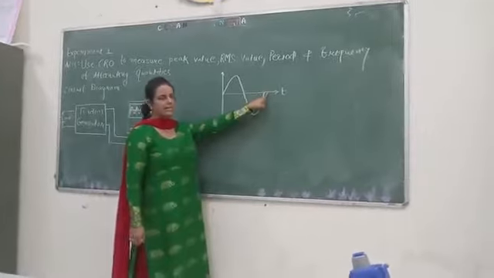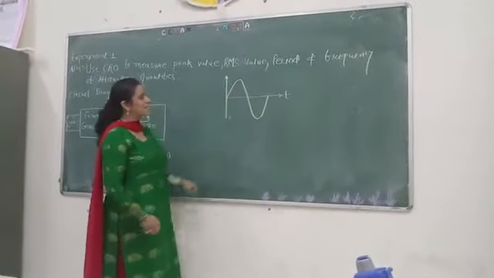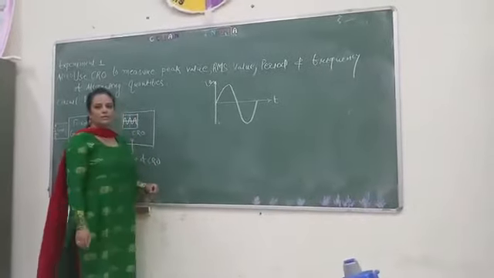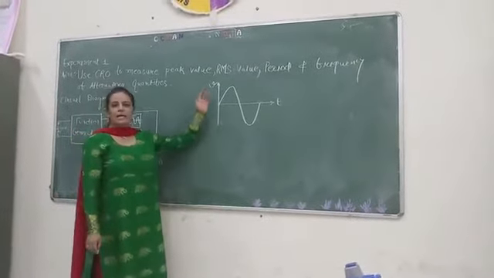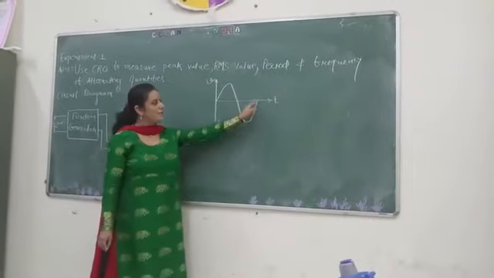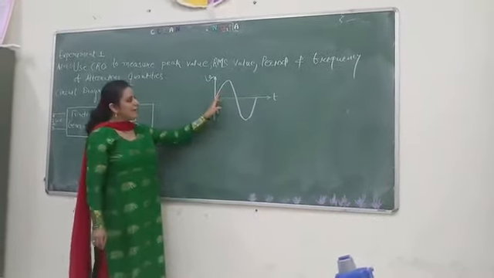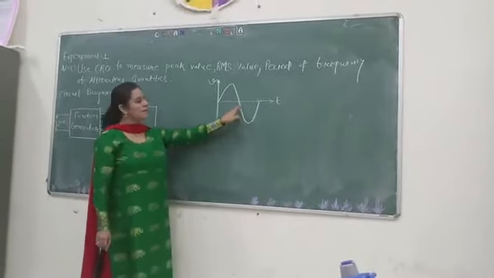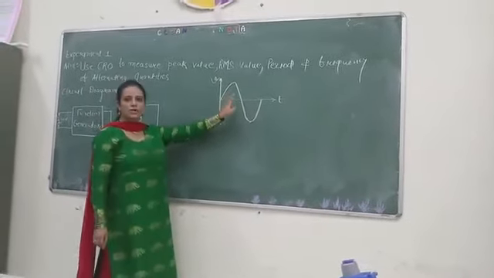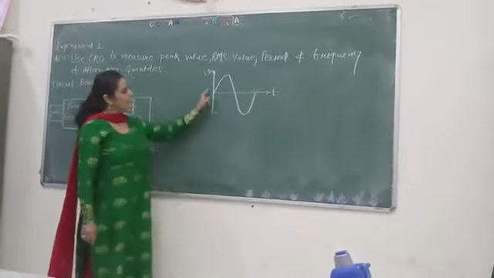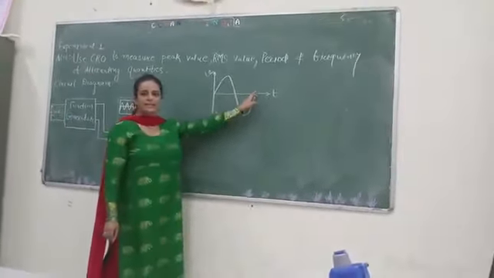Suppose I say voltage, that is one of the alternating quantities. You can take the current or power. The waveform is like the sine wave, which means the magnitude as well as the direction changes with respect to time. Periodically the direction changes and also the magnitude changes. That is known as the alternating cycle.